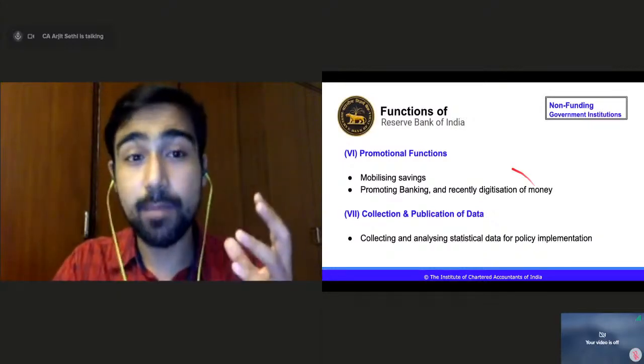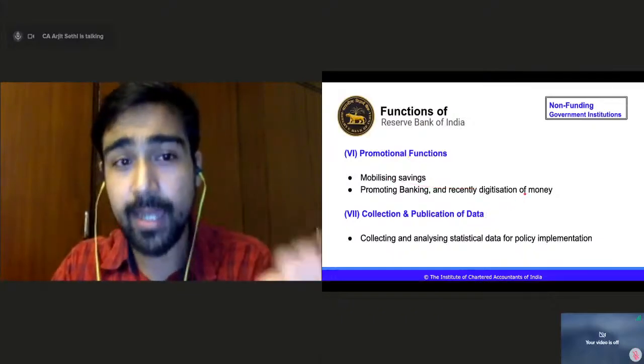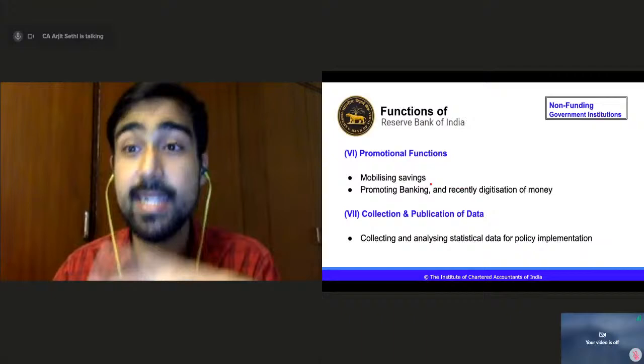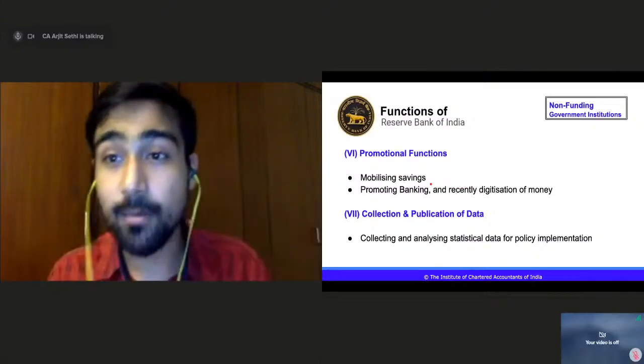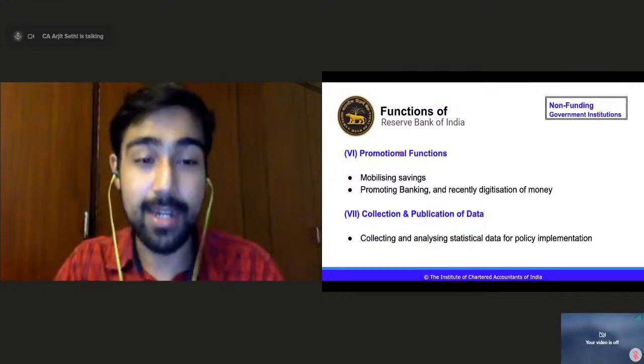So that is why it is a promotional function. It promotes digitization of money and mobilizing of savings. It says save more, or spend more, as is the need of the economy. So it has a promotional function, right?